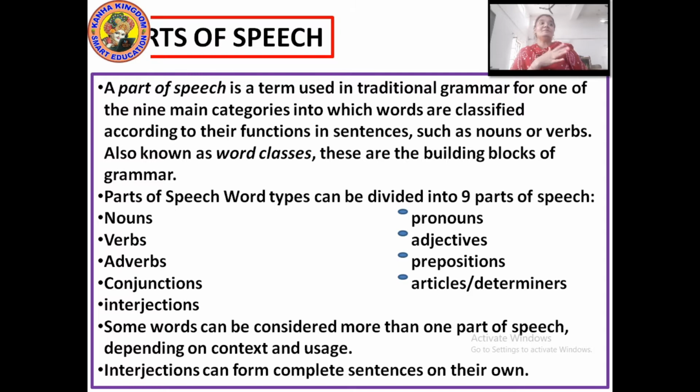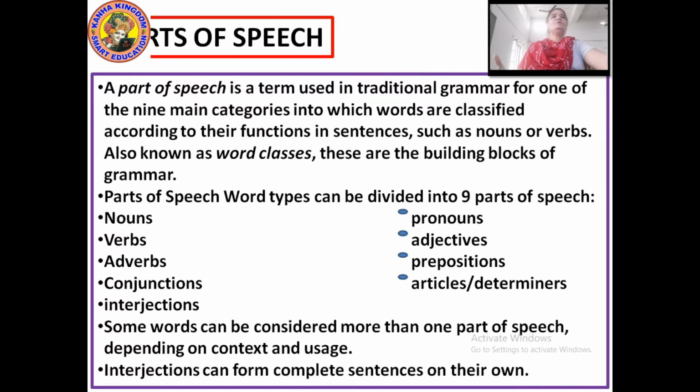Interjections can form a complete sentence on their own. Now, what is an interjection? An interjection is a word or expression that occurs as an utterance on its own and expresses a spontaneous feeling or reaction. This is called an interjection.